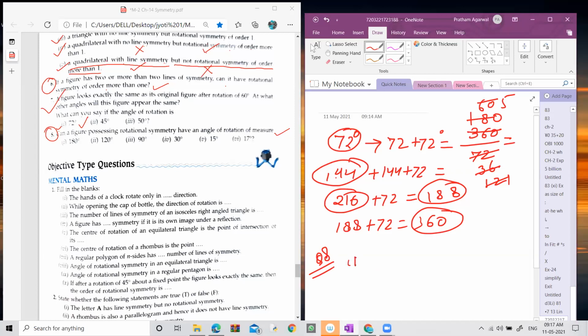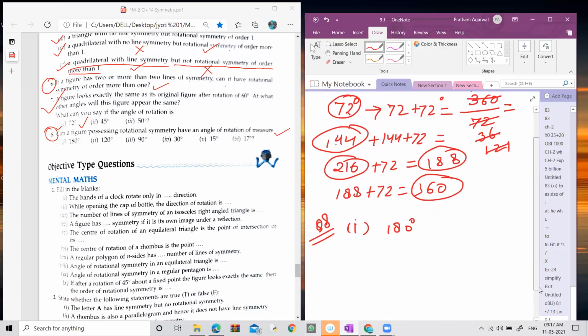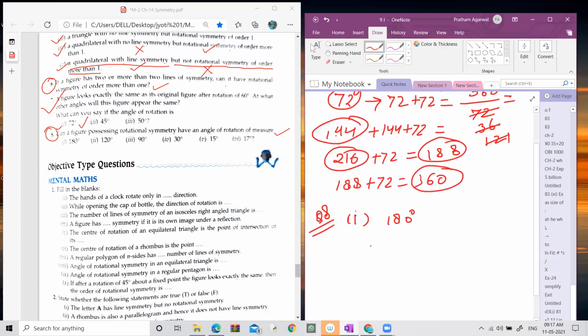The first part is 180 degree. It is asking you to check whether it is possible for a figure to have an angle of rotation of 180 degree. You can check it by dividing 360 degree by 180 degree. 0, 0 cancel out, 18 1s are 18, 18 2s are 36. It means yes, a figure can have rotational symmetry if it has an angle of 180 degree.